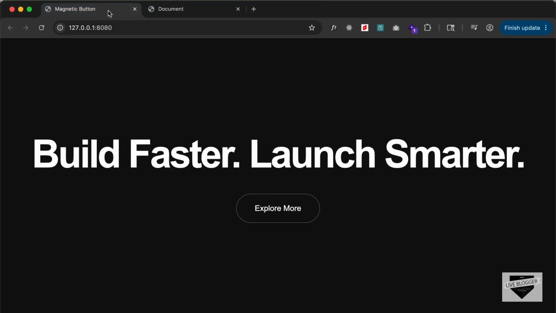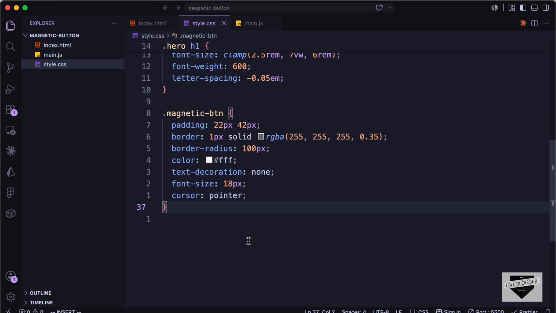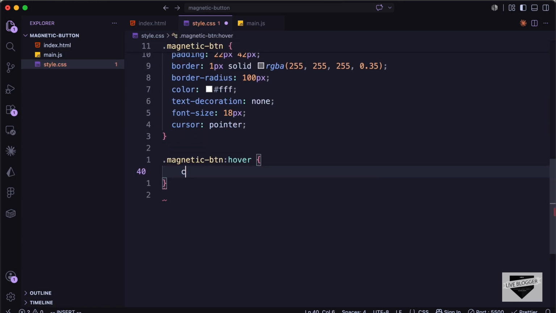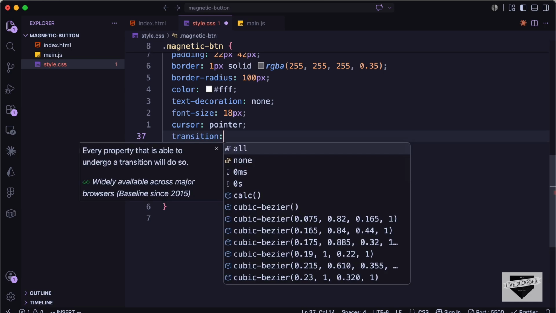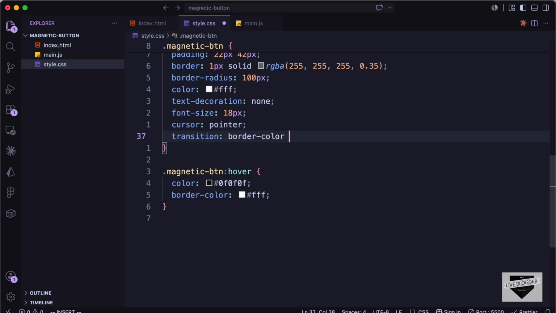Right now when we hover over this button, we need to add this hover effect. So we also need to change the border color to white and also change the color of the text. So let's do that. Here let's type .magnetic-button:hover and let's set the color of the text to #0f0f0f and let's set the border color to #fff. And here let's add a transition. Let's set it to border-color 0.3 seconds ease.